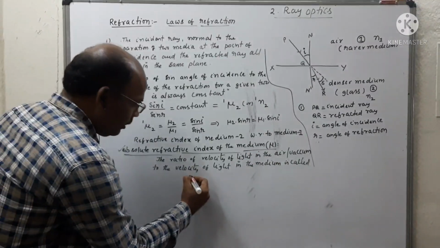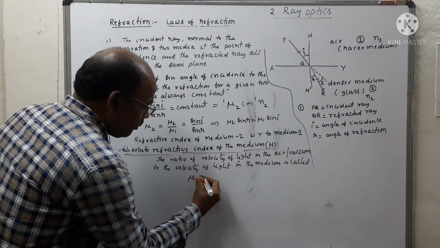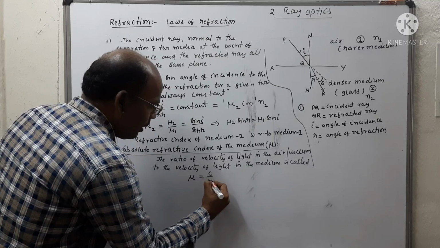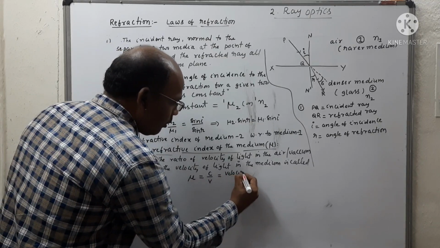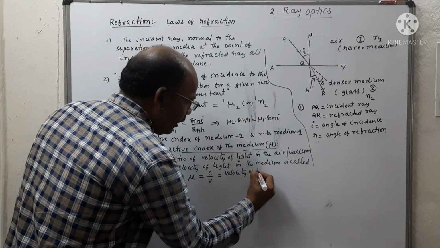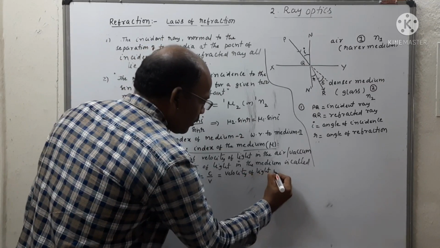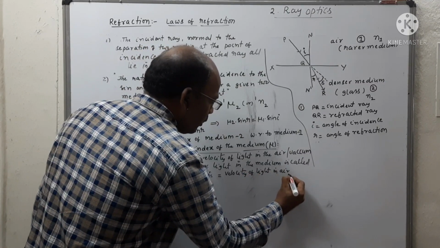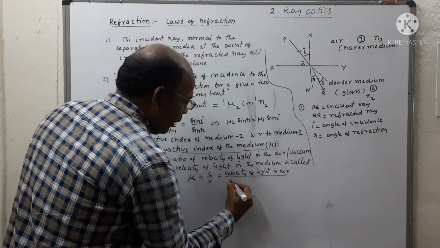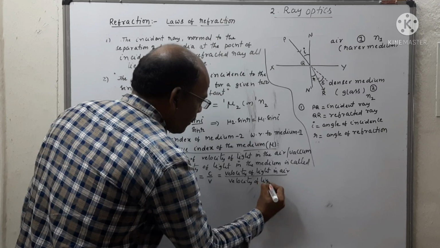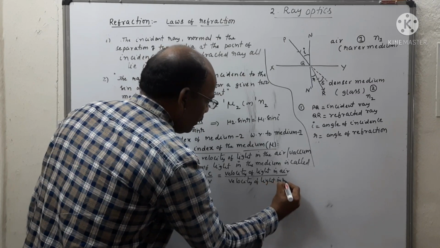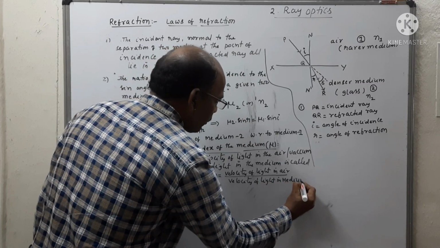So that can be represented like this: mu is equal to c by v, where c is the velocity of light in air and v is the velocity of light in the medium.